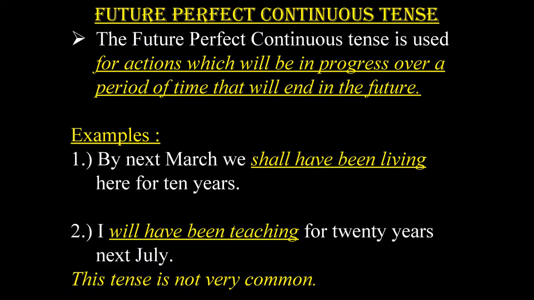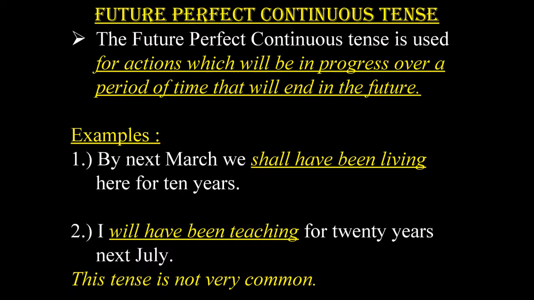Now let us learn future perfect continuous tense. The future perfect continuous tense is used for actions which will be in progress over a period of time that will end in the future. Remember students, this tense is not very common. The formula is shall have been or will have been plus the ing form of the verb.